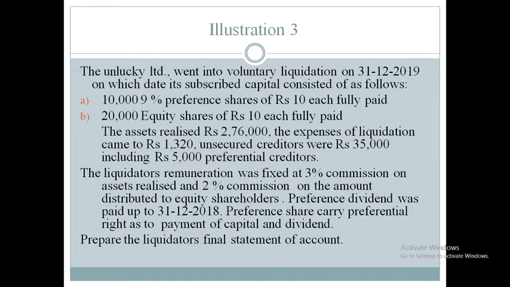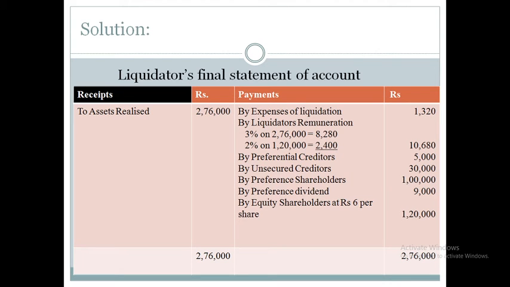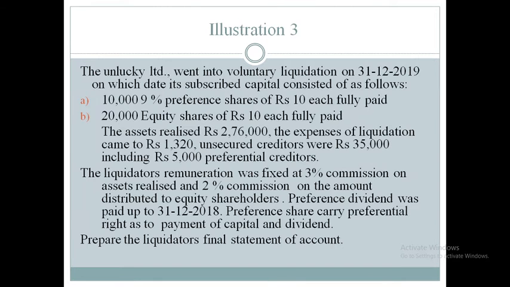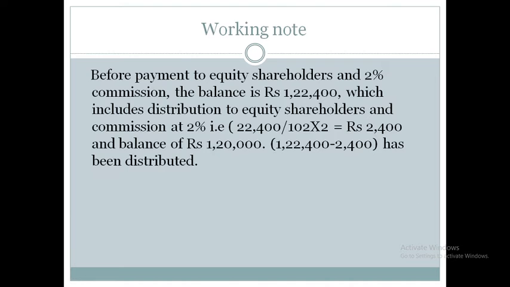So first, we need to record the assets realized on the receipt side. Assets were realized for 2,76,000. Then, next, expenses of liquidation, which is given in the problem as 1,320. We need to record 1,320 on the payment side or credit side.